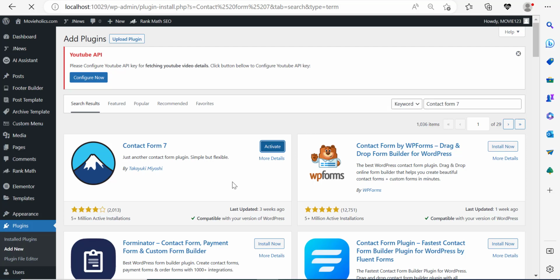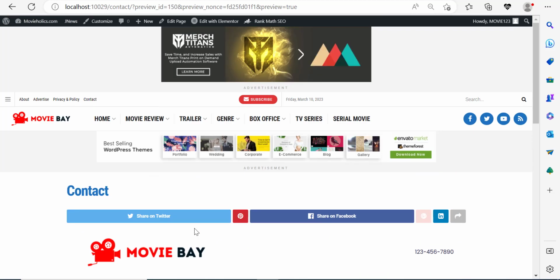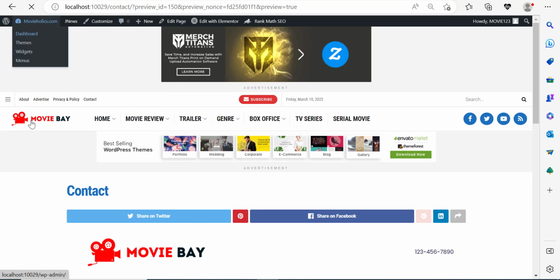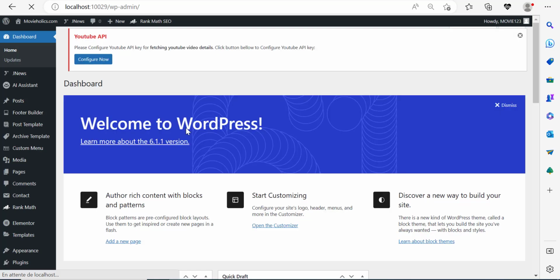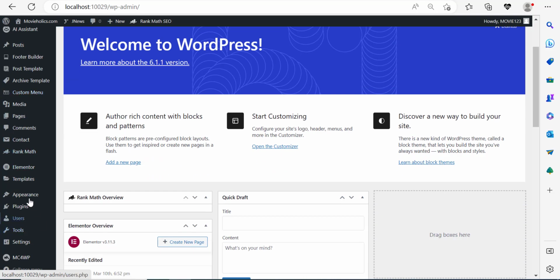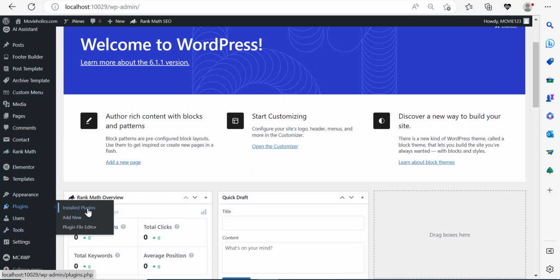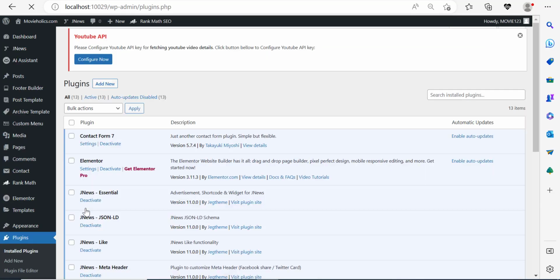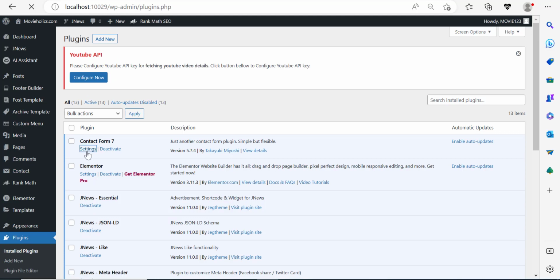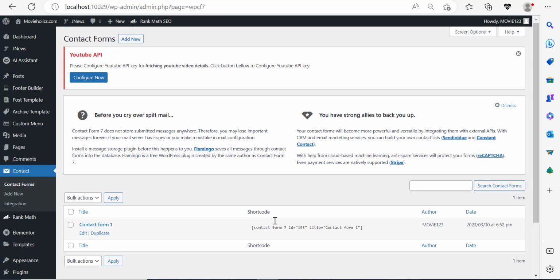So right now that we've done this, let me go back to the dashboard. I don't know why every time I install a plugin, they take me here, but I can go to the list of installed plugins. I can click installed plugins over here, and we can create a new contact form. So Contact Form 7, click on settings. Let's go ahead and create a very basic contact form, or just take the short code of this form that's already created, right? This one here will do the job.